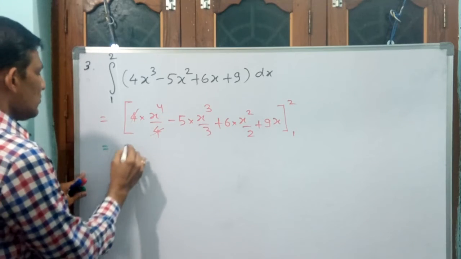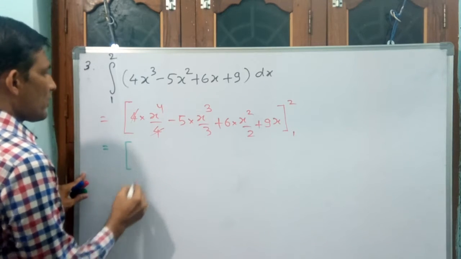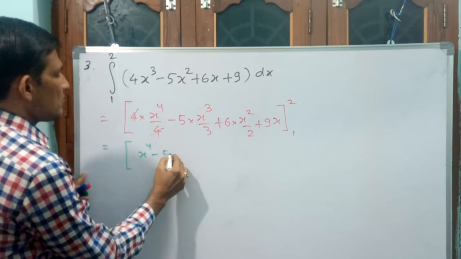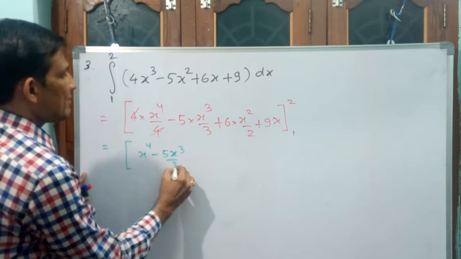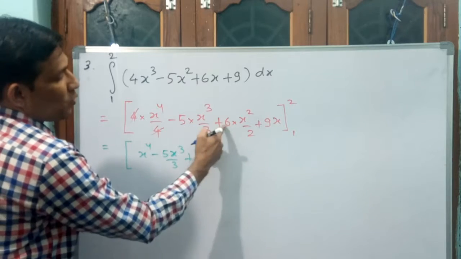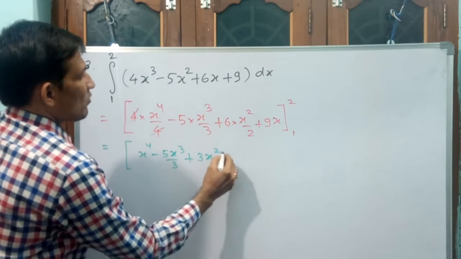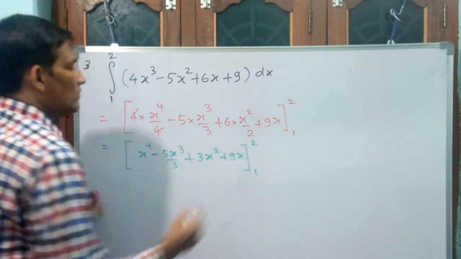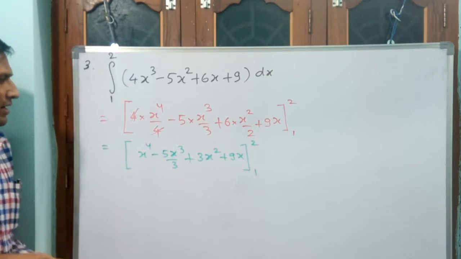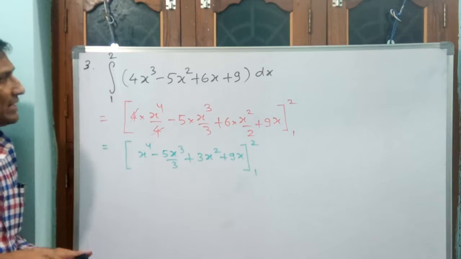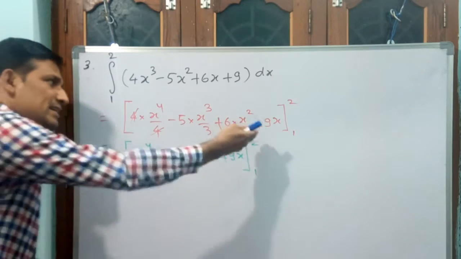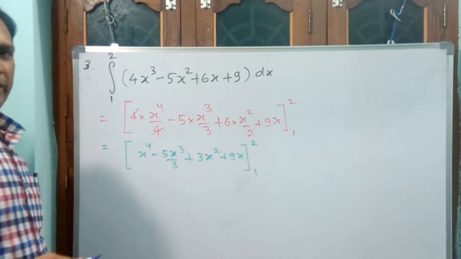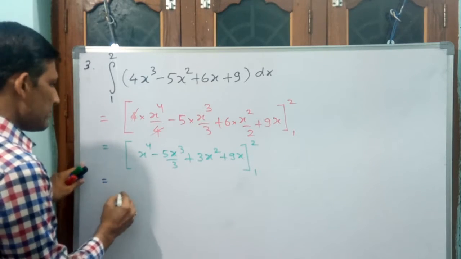That is equal to, you see, x to the power of 4 minus 5 x cube by 3 plus, you see, 2 into 3, 3x square, plus 9x, from 1 to 2. Okay, now there are no cancellations and all. Let us apply these limits now. Let us apply the limit, upper limit minus lower limit.